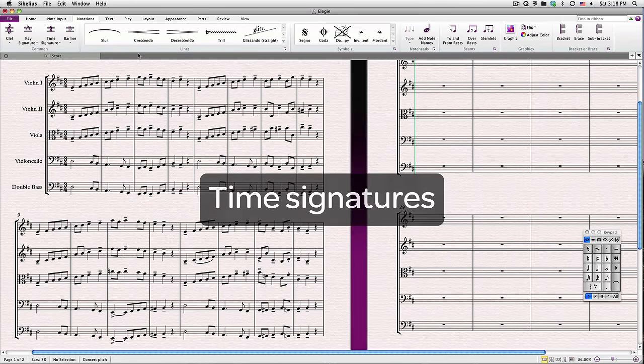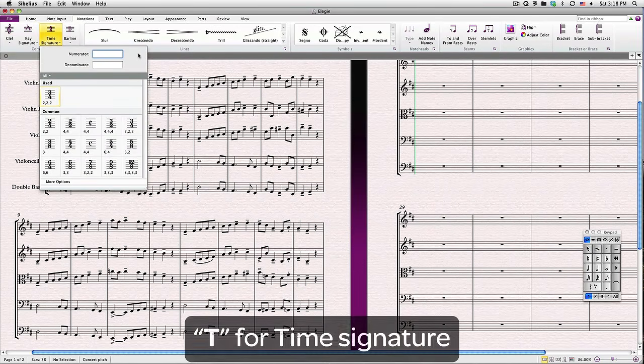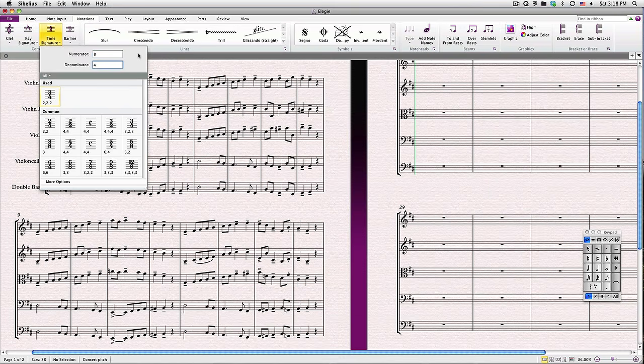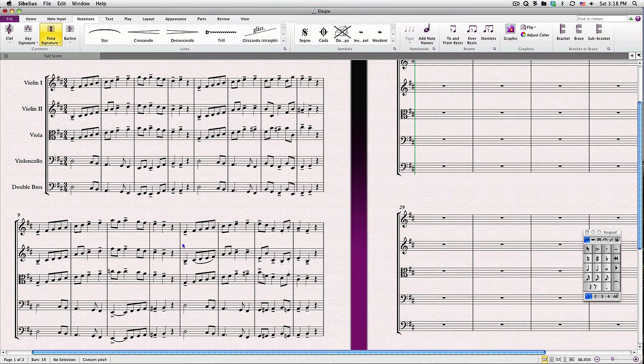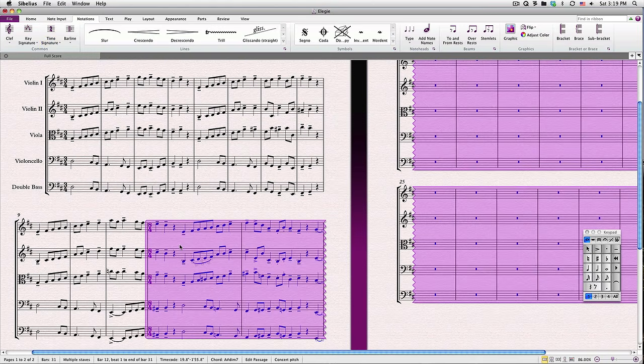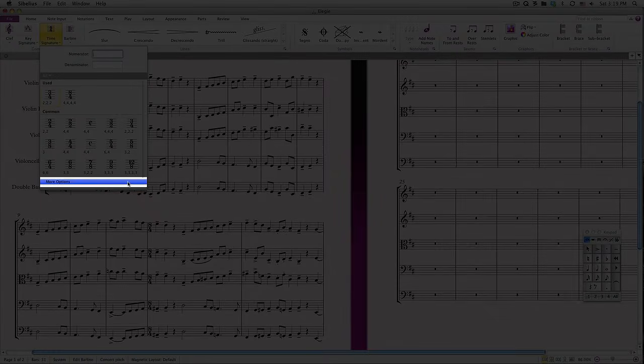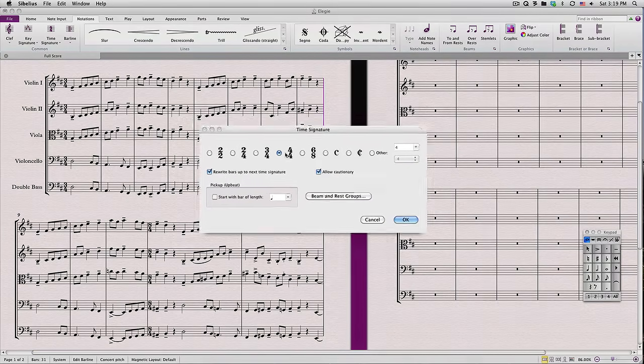Time signatures are placed in the same way as key signatures, and its shortcut is T, as you might have guessed. You can select from the most common meters or type in your own. If you place a time signature change in a place where music exists, Sibelius will rebar it to fit the new time signature. This can be overridden by selecting more options at the bottom of the gallery after you select T for time signature and unchecking Rewrite Bars up to next time signature.